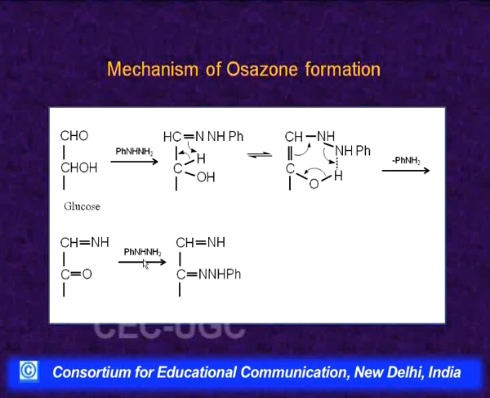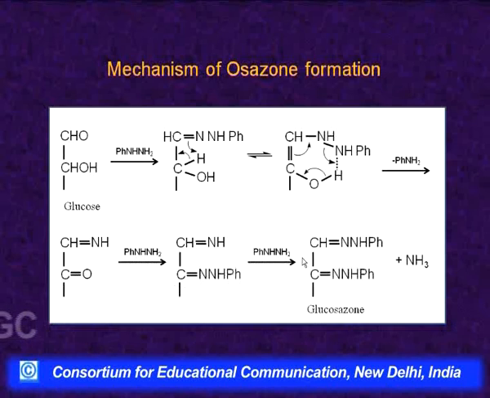Now, this reacts with another molecule of phenylhydrazine and this C=O is converted into phenylhydrazone here, and then it reacts with another molecule of phenylhydrazine. This is lost as ammonia and we get CH=N-NHPh here. So, two molecules of phenylhydrazine are now attached to carbon number 1 and 2 and the product is called osazone. Since this osazone is obtained from glucose, we call it glucosazone.